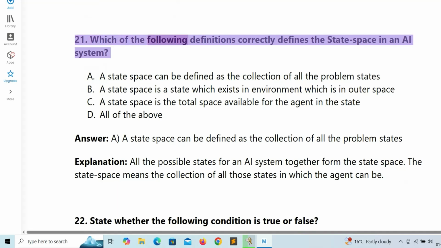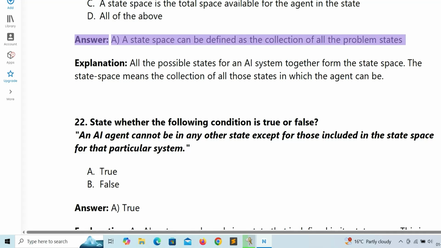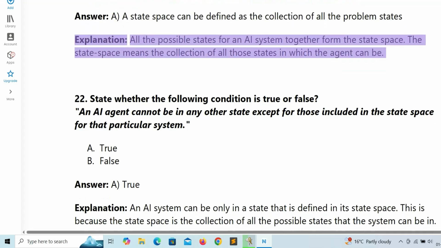21. Which of the following definitions correctly defines the state space in an AI system? A. A state space can be defined as the collection of all the problem states. B. A state space is a state which exists in environment which is in outer space. C. A state space is the total space available for the agent in the state. D. All of the above. Answer: A. A state space can be defined as the collection of all the problem states. Explanation: all the possible states for an AI system together form the state space. The state space means the collection of all those states in which the agent can be.